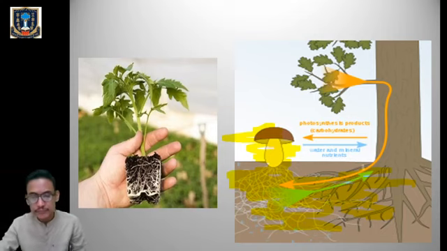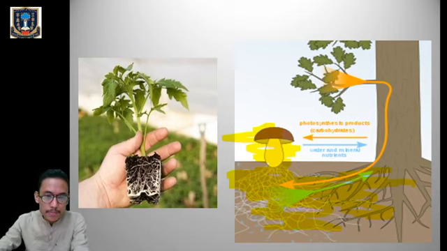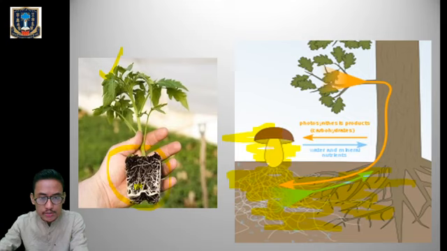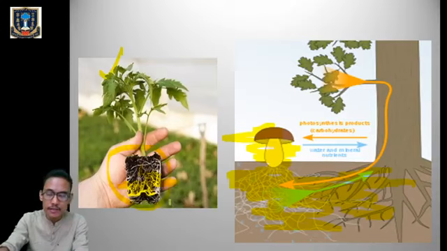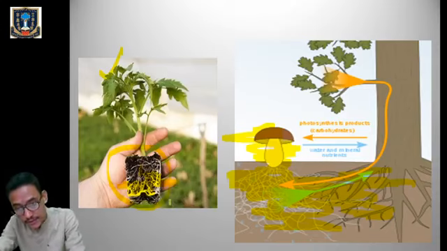Now look at the root structure of the plant: you can see the hyphal structures, the fungal structures, living in close association with the roots. This is known as mycorrhizal association, a beneficial association where both are mutually benefited.